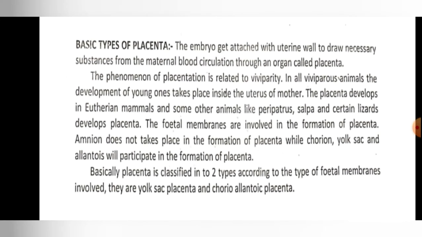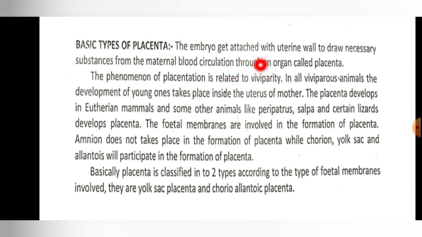Now, there are different types of placenta. What are the basic types of placenta? The embryo gets attached with the uterine wall to draw necessary substances from the maternal blood circulation through an organ called the placenta. The phenomenon of placentation is related to viviparity.